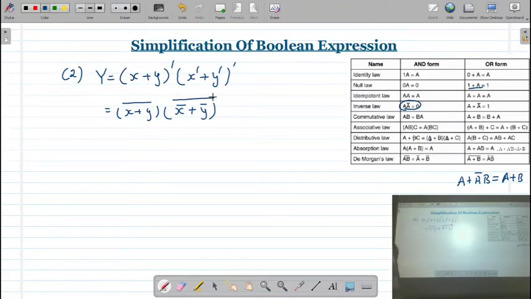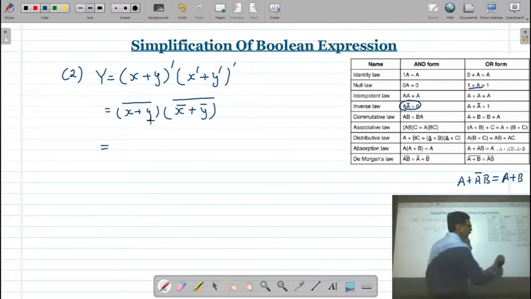So whenever you find this kind of expression, then always you have to apply De Morgan's law. Remember, whenever in the expression the whole bar is there, then De Morgan's law will be useful for the simplification purpose. So here for the first term, we apply De Morgan's law.